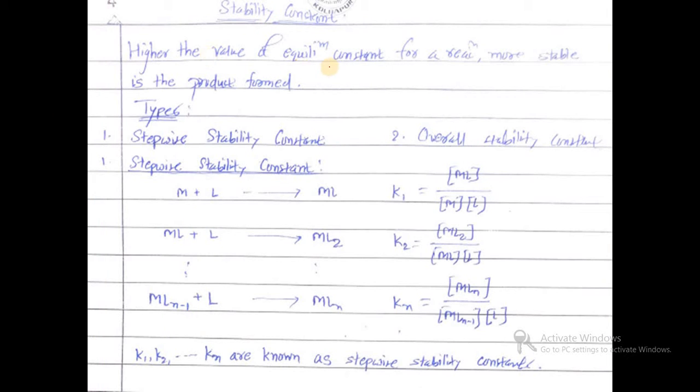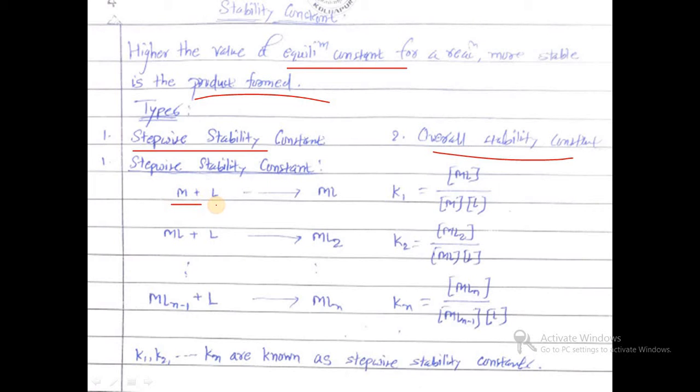The higher the value of the equilibrium constant for a reaction, the more stable is the product formed. When the equilibrium constant shows a higher value, that complex is more stable. Then there are two types of stability constant: first is the stepwise stability constant and second is the overall stability constant. Then what is the stepwise stability constant?